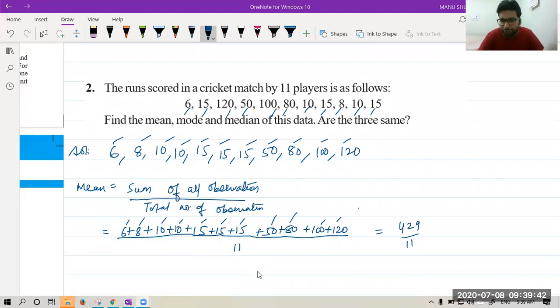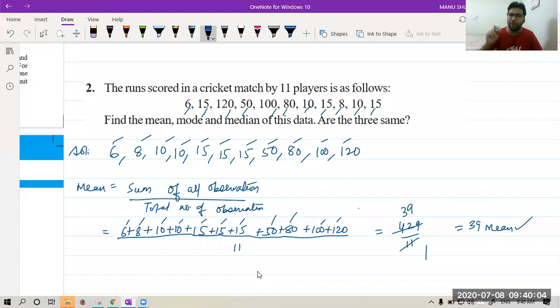Can we divide it? 9 plus 4 is 13 minus 2. Yes, we can divide it, because the rule of 11 is telling us. 11 threes are 33. What is the remainder? The remainder is 7 plus 2, 9. So 99 is a term. 11 nines are 99. The answer is 39, that is the mean.